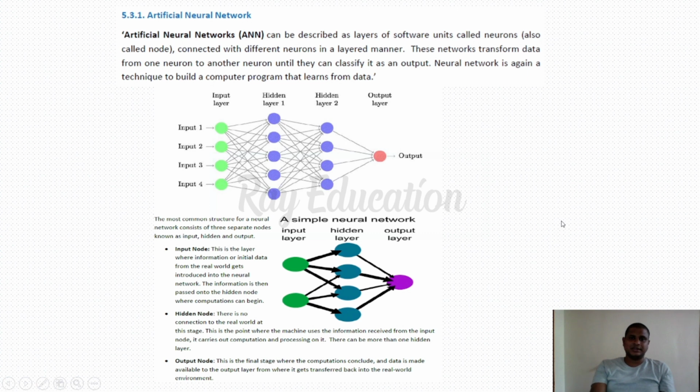Just keep one thing in mind, we can see the input and output here, but we can't see anything in that hidden layer. Why? Because there is no relationship between the real world and the hidden layer. It is completely a dark layer. Everything is executed in the dark layer, and after the process has been completed, it gives the result in an output layer. So this is a simple explanation of ANN.